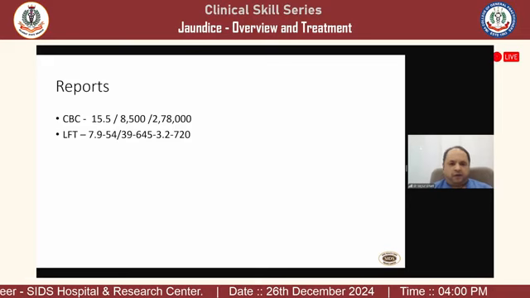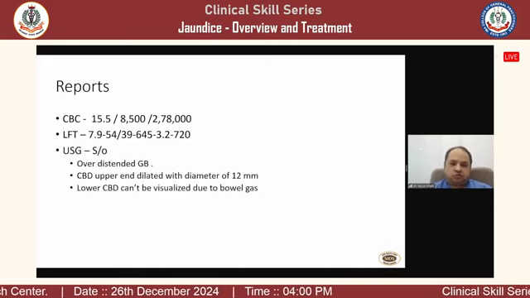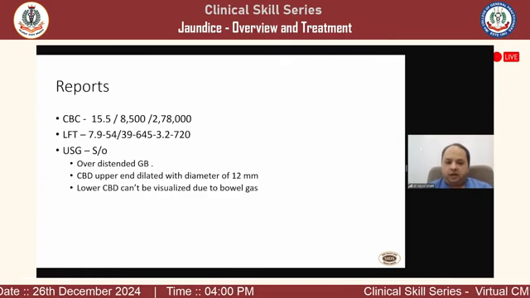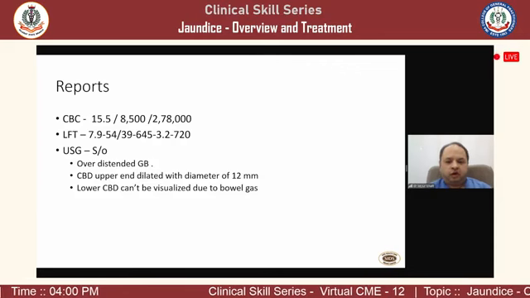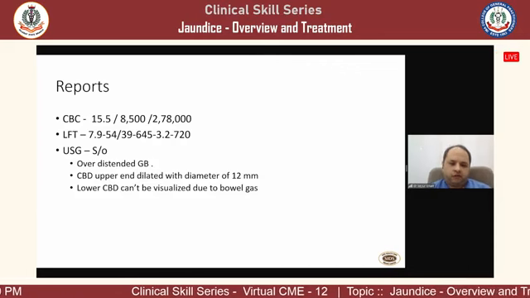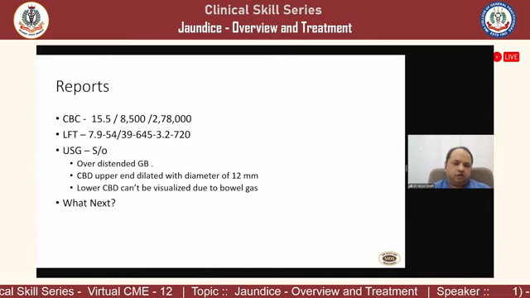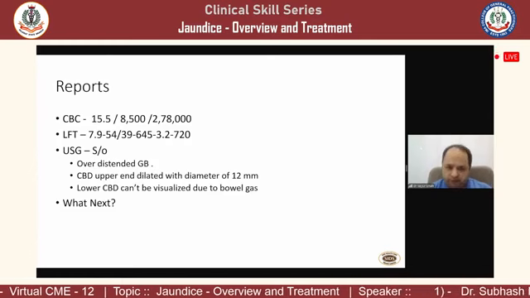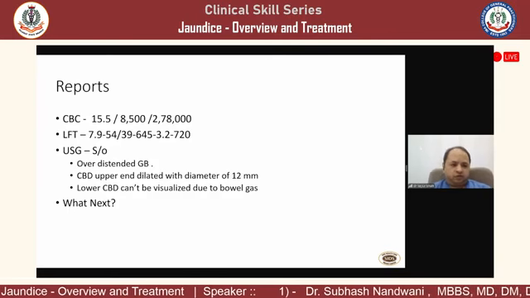Albumin level is fine. So ultrasound is done that suggested an over-distended GB, but there is no cholecystitis. CBD upper end dilated, 12 millimeter in size, but lower end again cannot be visualized due to bowel gas. A very typical ultrasound report. So what next? In this situation, there is no fever, there is no pain, there is no other symptoms, but it is associated with itching.